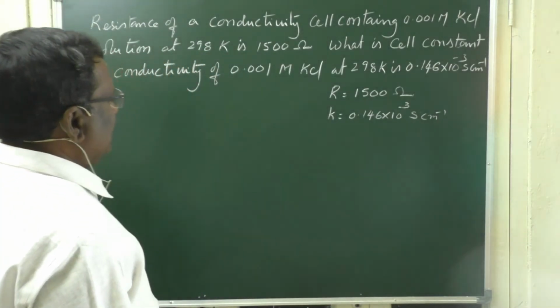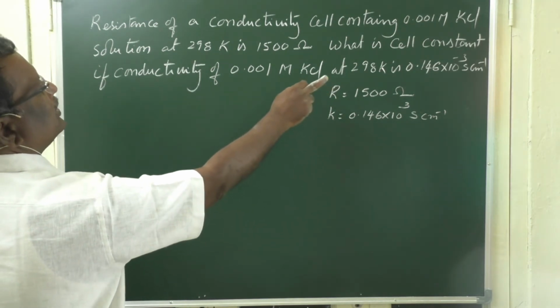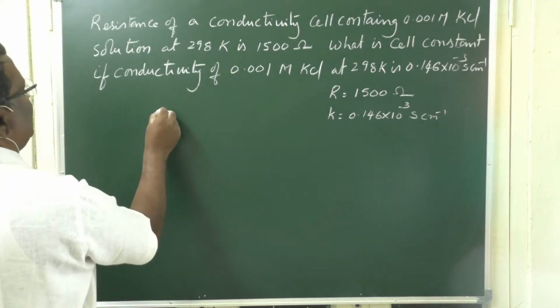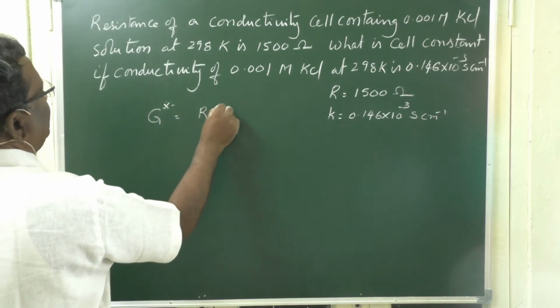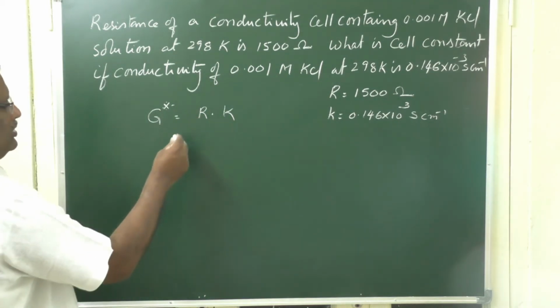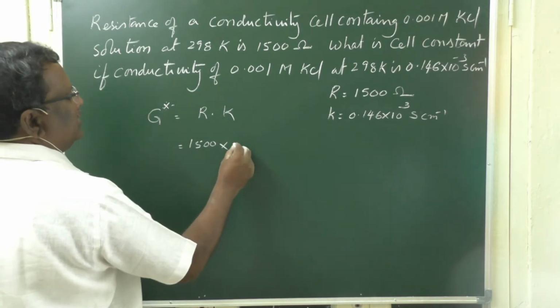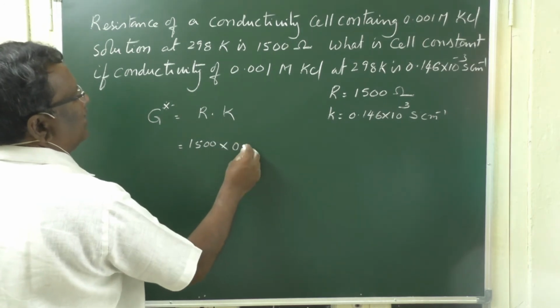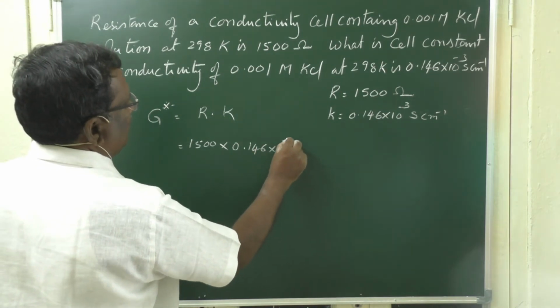Now, what are they asking? What is the cell constant? Cell constant G star is nothing but R into K, or K is equal to 1 by R into G star. So R is equal to 1500 ohms, and conductivity is 0.146 × 10^-3.